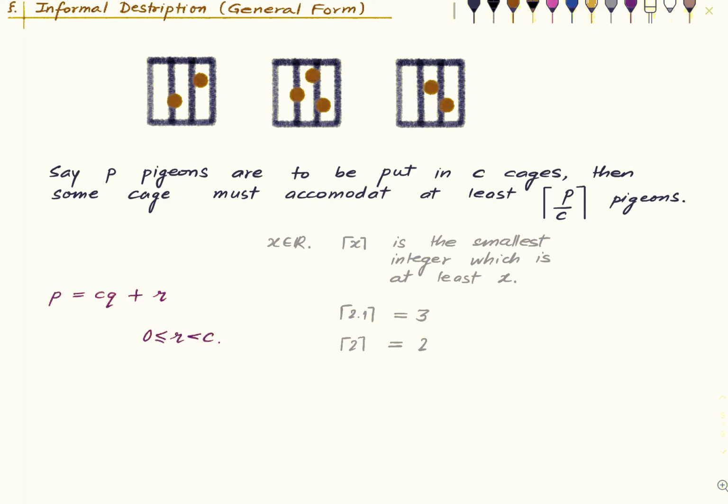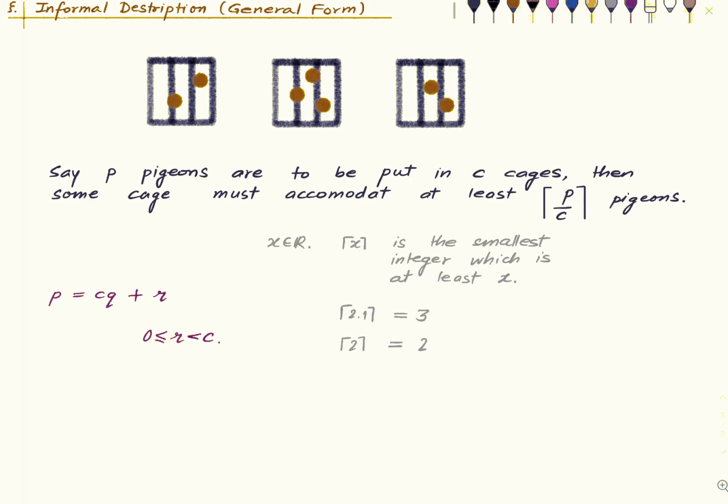And just looking at it should make it clear that if R were 0, then you must have at least Q pigeons in some cage, which is the same number as P by C. And since P by C when R is equal to 0 is an integer, the ceiling of P by C is just P by C. But if R exceeds 0, then you would have to take the ceiling strictly. You cannot just write P by C because P by C is a fractional value. So that's what's going on here.